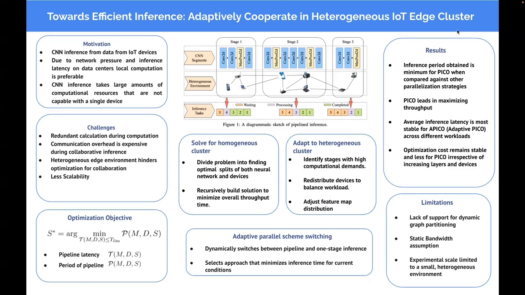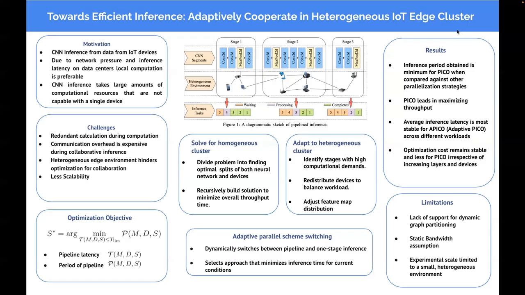To solve this, the paper formulates an optimization problem. This means we want to achieve a stage S star that minimizes the period of the pipeline while making sure that the latency T is less than or equal to a certain value. This framework allows for balancing throughput and latency, guiding how CNN layers and devices are divided into stages.